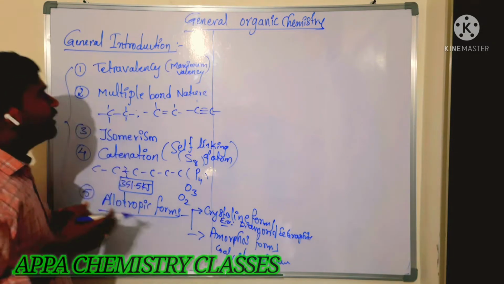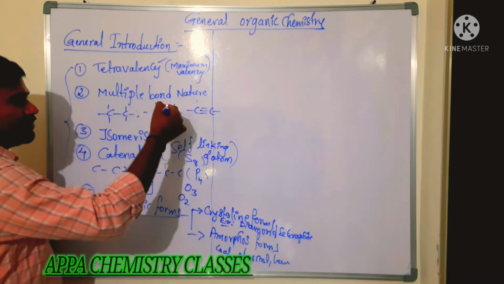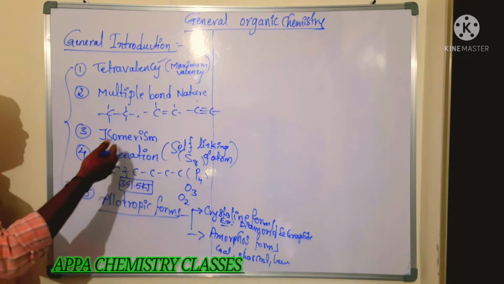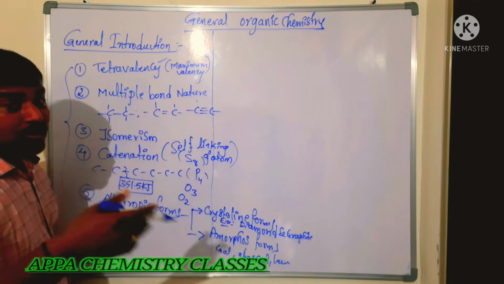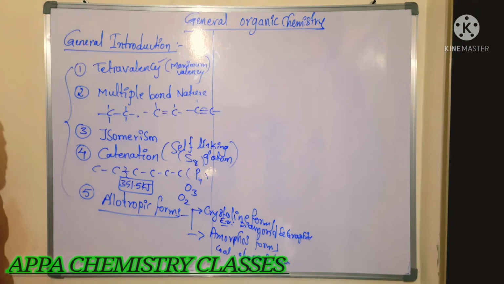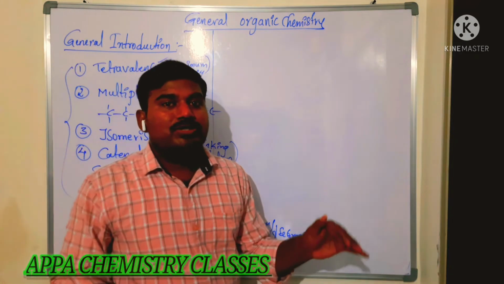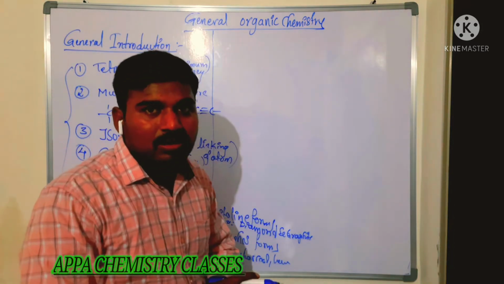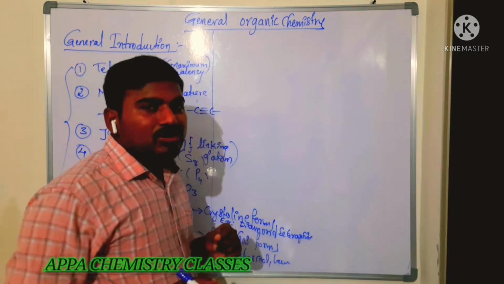Is that clear, everyone? That is tetravalency, the maximum valency of carbon. That is multiple bond nature: single bond, double bond, triple bond between the carbon atoms. Isomerism: having the same molecular formula, but it can form more number of structural forms. Catenation property, allotropic forms. These are the major reasons why we have to study a separate book for carbon. Is that clear, everyone? So let's get into the general concepts.